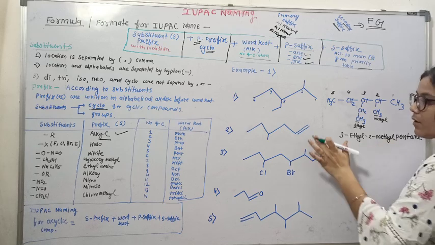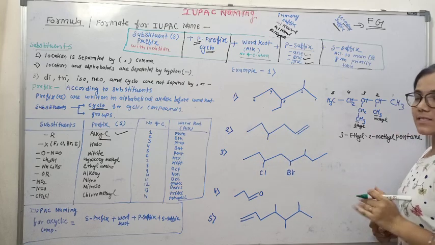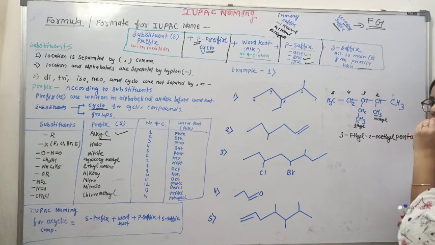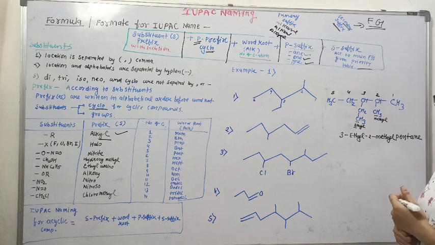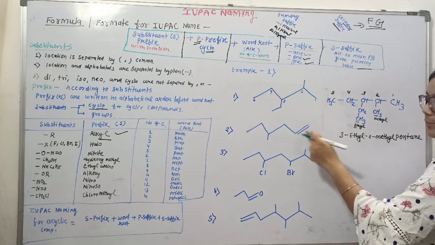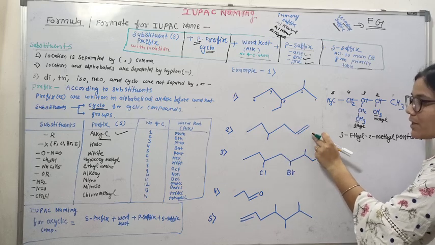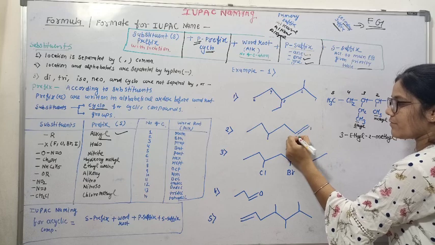How many carbons we have? 1, 2, 3, 4, 5, 6. 6 carbons we have, and there is no question for the numbering of chain because there is double bond on first position. So between substituents and multiple bonds we give priority to multiple bonds. So from here we'll number the chain.